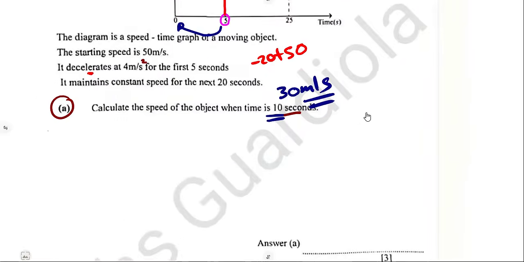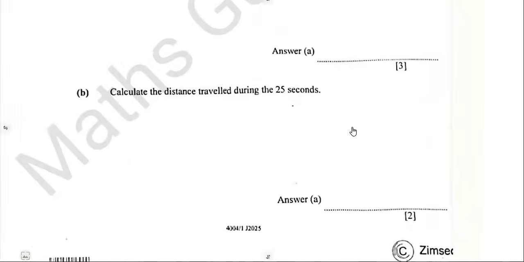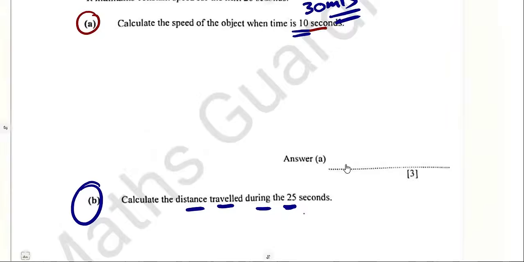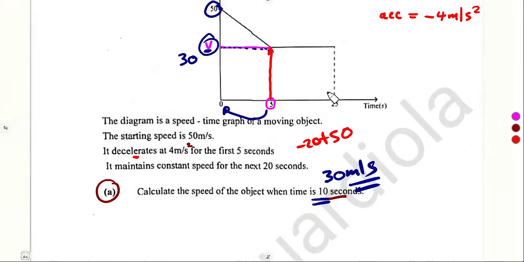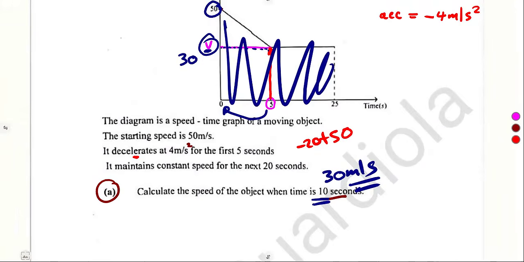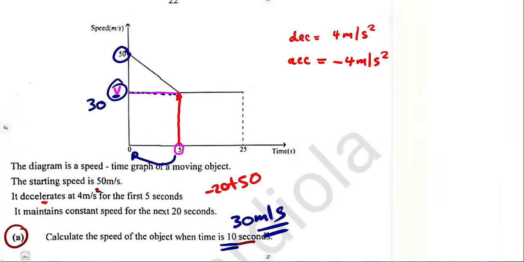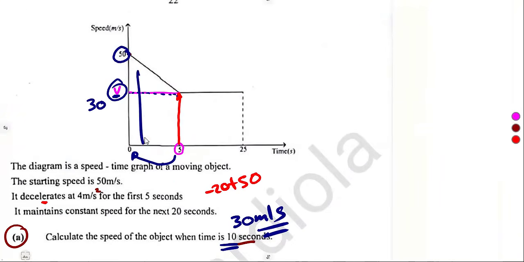Now find this one and this one. Change in velocity, change in that. They play around with you now. Calculate the distance traveled during the 25 seconds. During the 25 seconds, this is where we are ending. That's the whole journey. So that distance is simply the total area of the shape, the area below the graph.